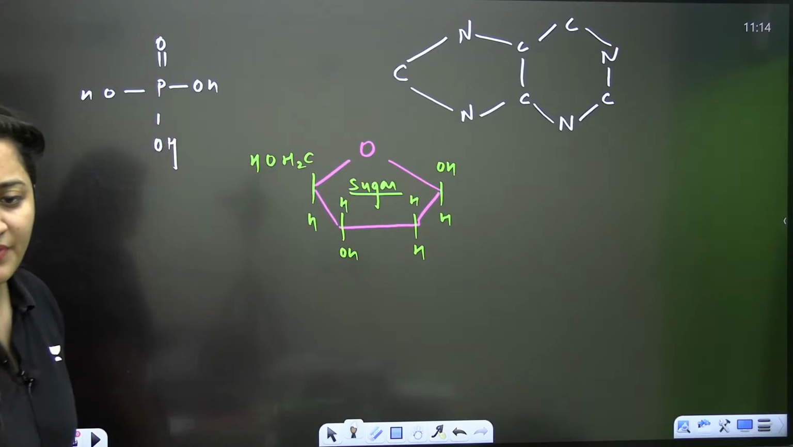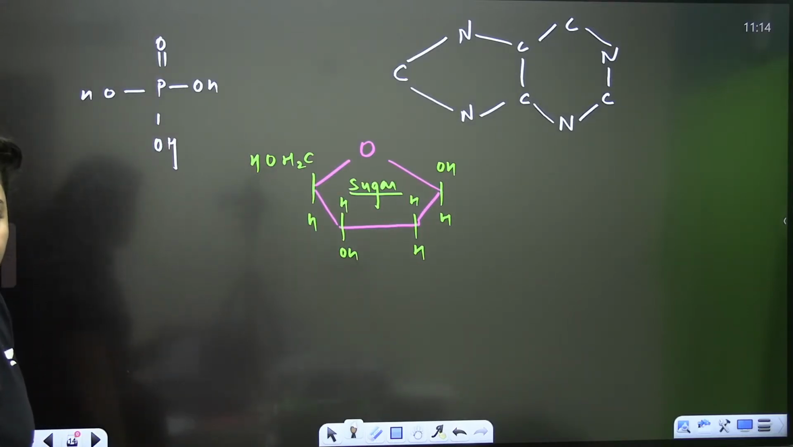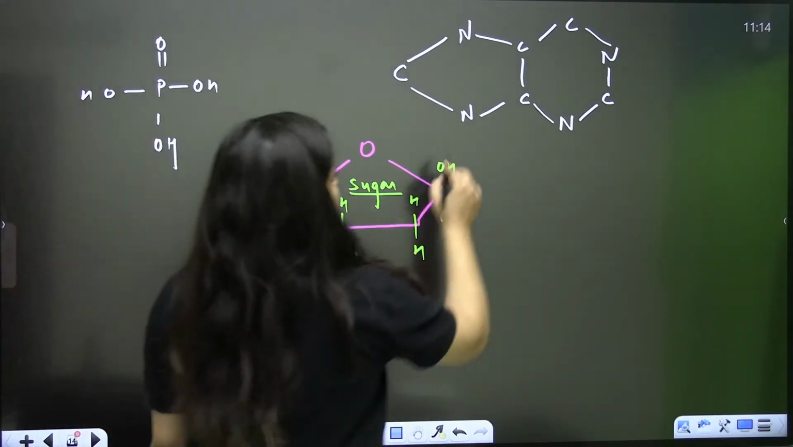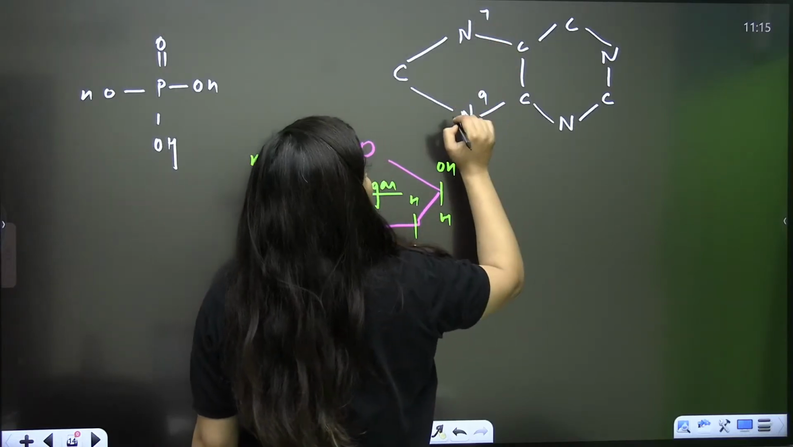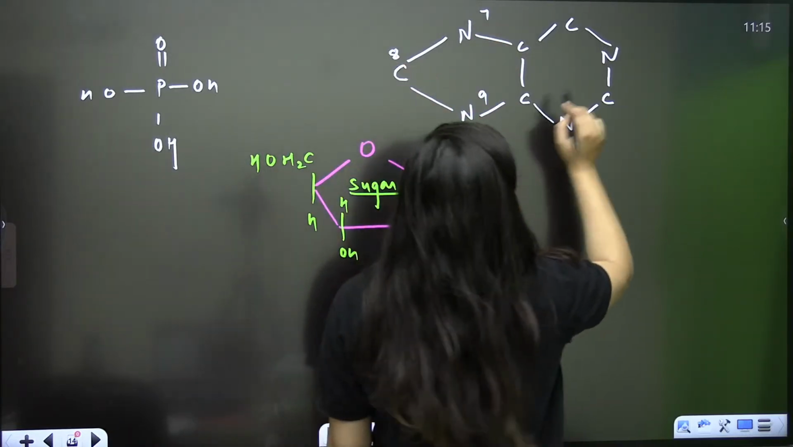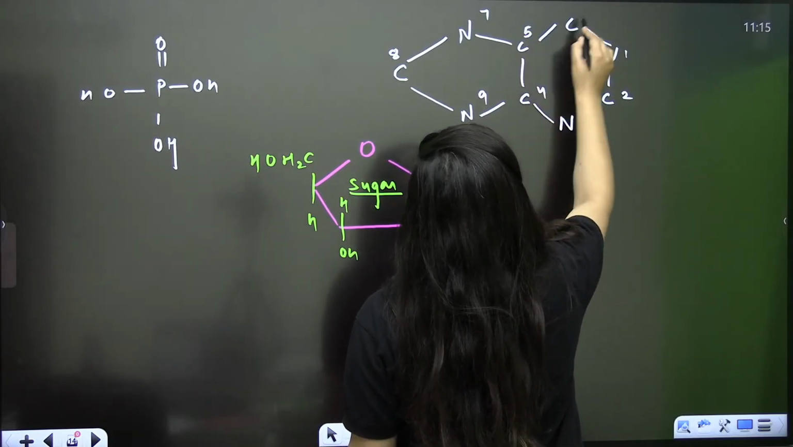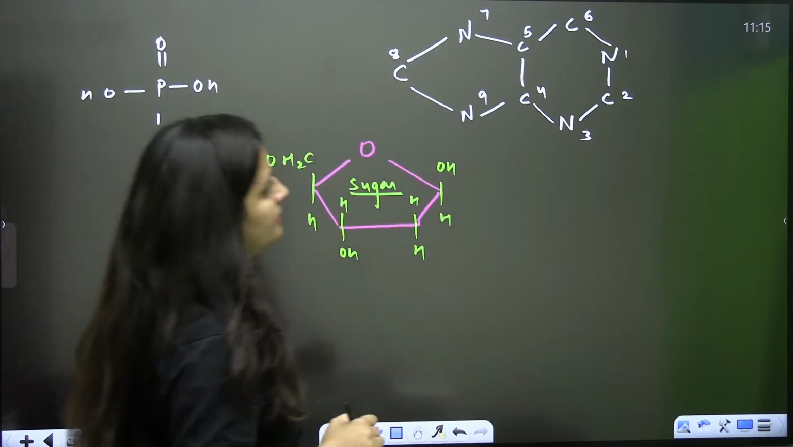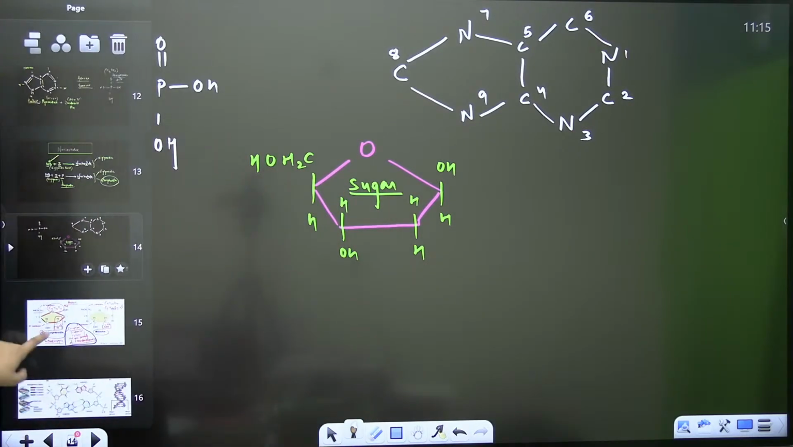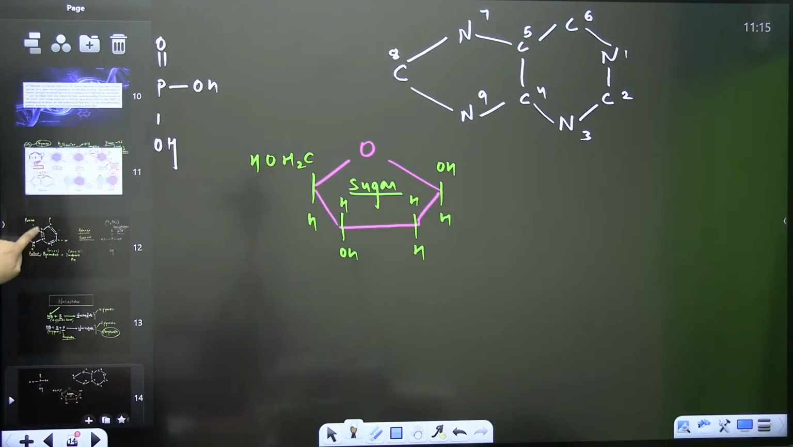What is it? Purine or pyrimidine? It's your 9th nitrogen, 7th nitrogen, 8th carbon. Okay, so it's 1, 2, 3, 4, 5, and 6. Right? That is the structure. Yes or no?